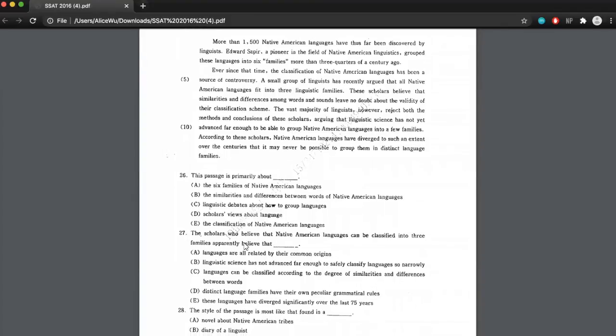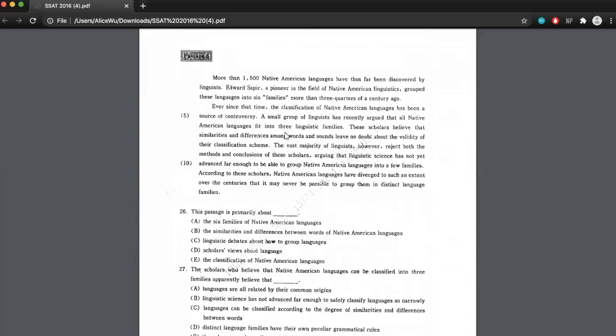So it's not going to be a situation like question number 27 where we found that C was almost exactly copy and pasted from the passage. With inferential questions, you have to sometimes go back to the passage and read the details, but then think about, okay, but what does this actually mean? What are they actually saying? There's a lot of disagreement here.